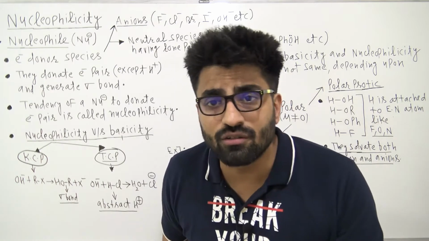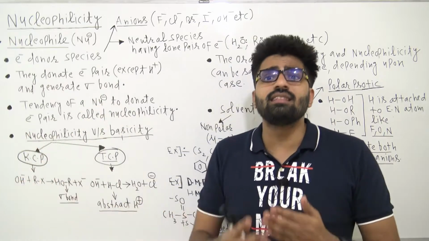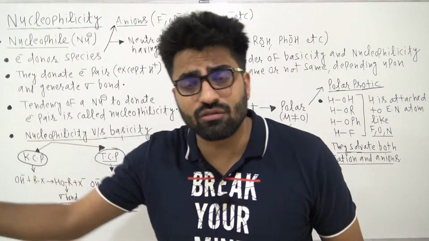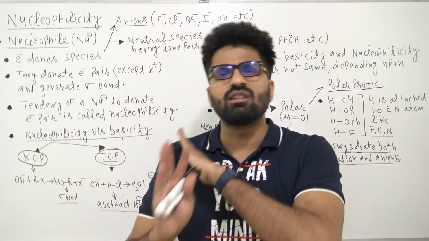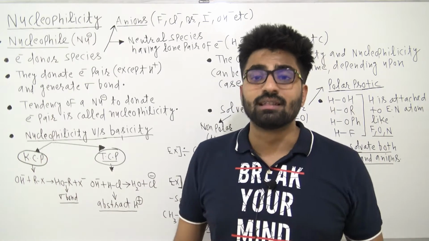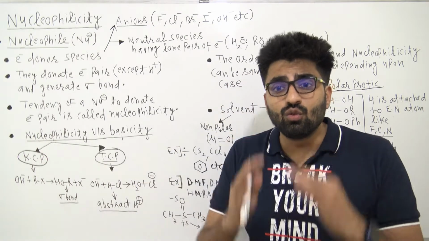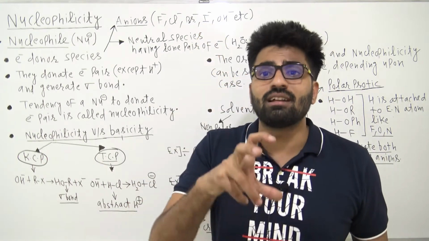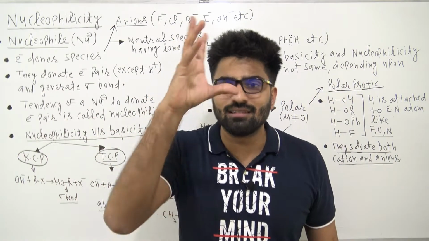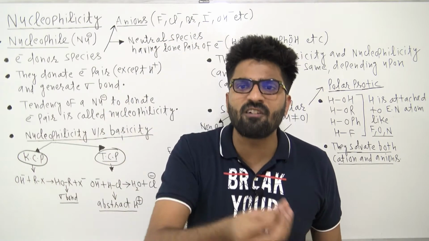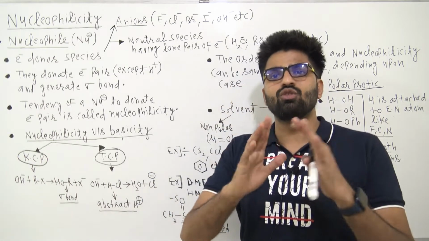Since they are electron rich, what kind of species can act as nucleophile? You tell me, guys. Can I say anions? Anions have negative charge, and negative charge means they are electron rich. So anions can act as nucleophiles. And let me tell you, all anions in organic chemistry are nucleophiles, right? Similarly, neutral species can also act as nucleophile. Now, what kind of neutral species? Neutral species in which the central atom has lone pairs of electrons, like water. On top of oxygen in water there are two lone pairs. Like alcohol, on top of oxygen there are two lone pairs. Similarly, phenol, etc. All these species can act as nucleophile, right?